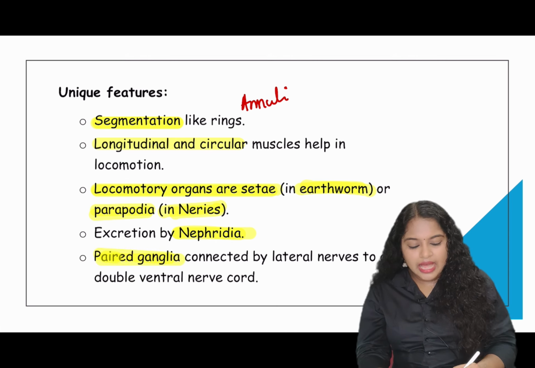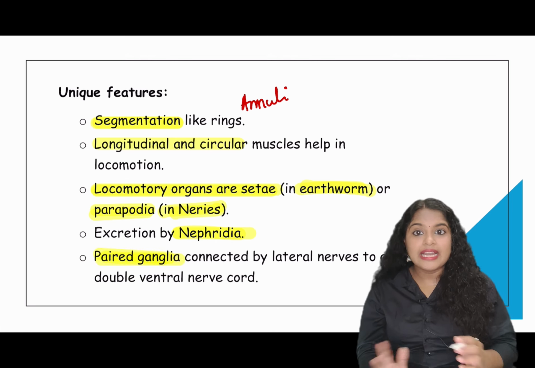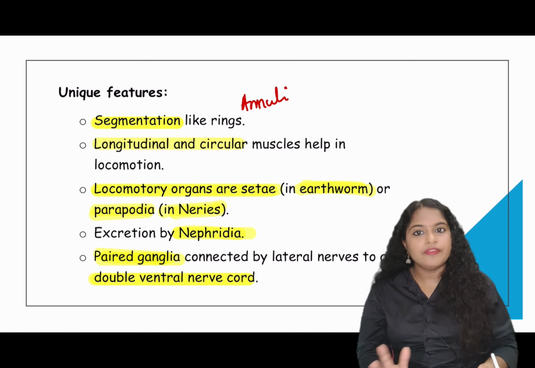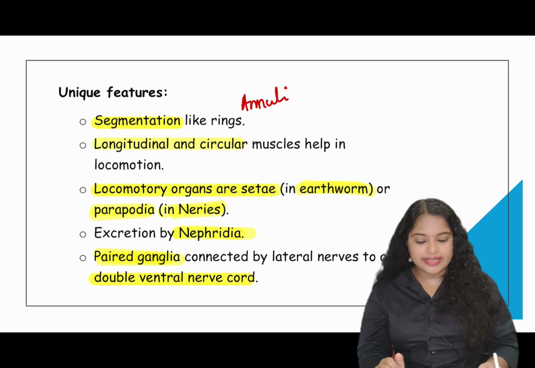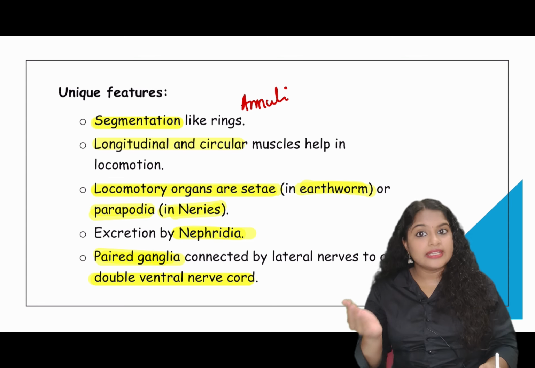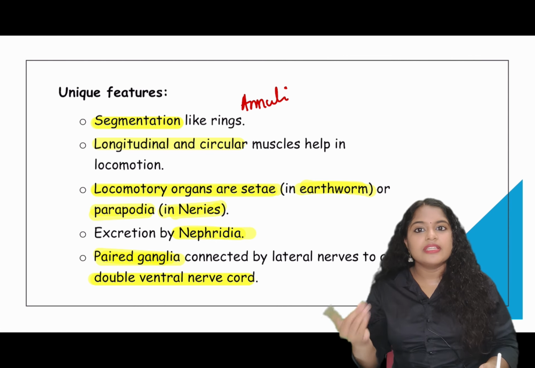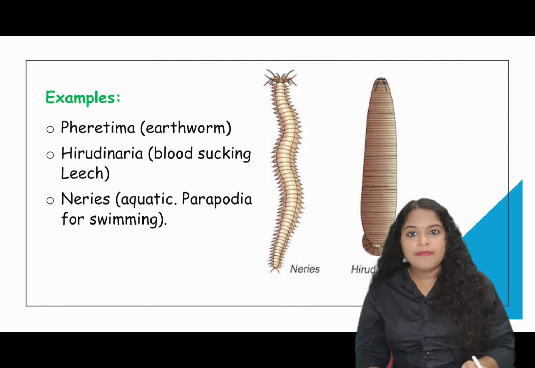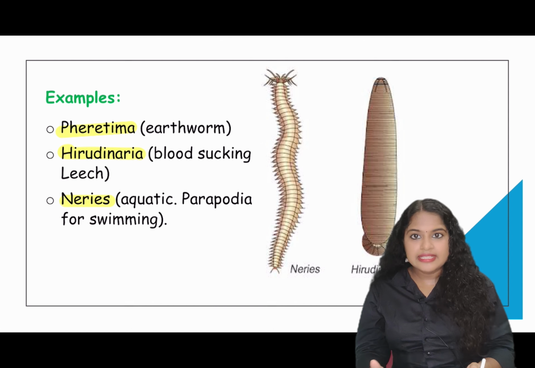Paired ganglia are present which are connected by lateral nerves to the double ventral nerve cord, and this is the type of nervous system present in them, a primitive type of nervous system which contains ganglia. Examples are Pheretima, that is the earthworm, Hirudinaria, that is the blood sucking leech, and Nereis. Nereis are aquatic and they use the parapodia for swimming.